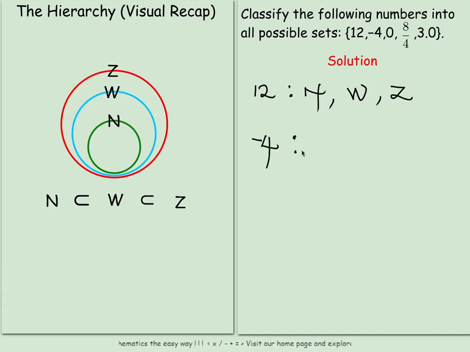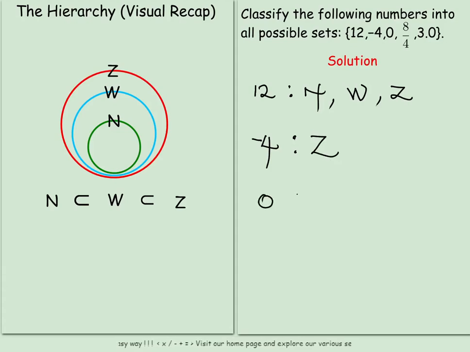Negative 4 is not a natural number. Why? Because we don't use negative 4 to count. Negative 4 is also not a whole number, because the whole numbers, we said they are positive. Remember the characteristics we considered. They are positive. But is negative 4 an integer? Yes, it is. So it is an integer.